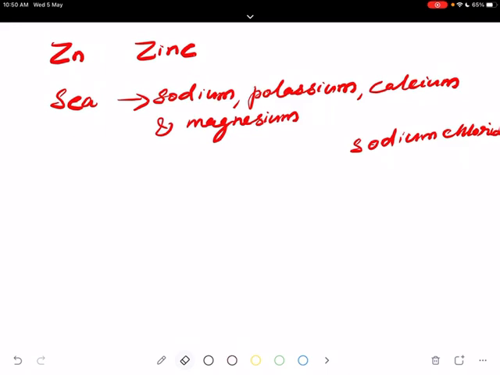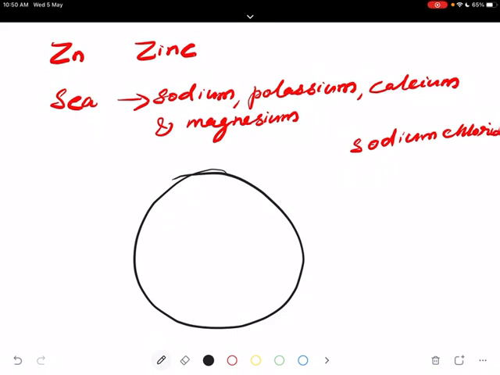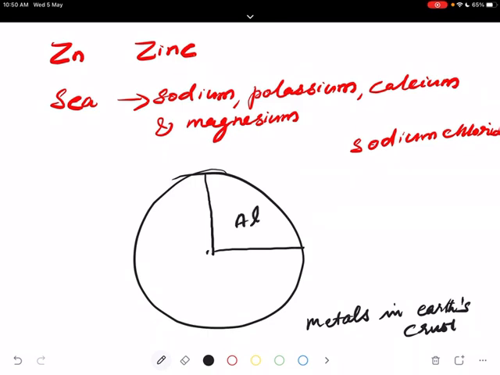So in Earth's crust, the maximum amount of metal is aluminium. Then iron. Then calcium.